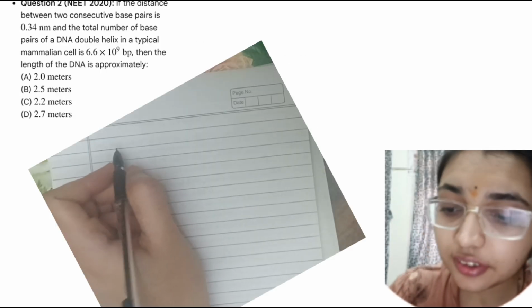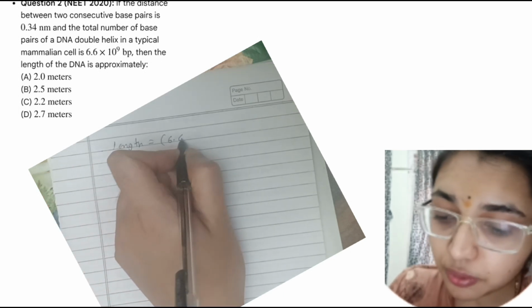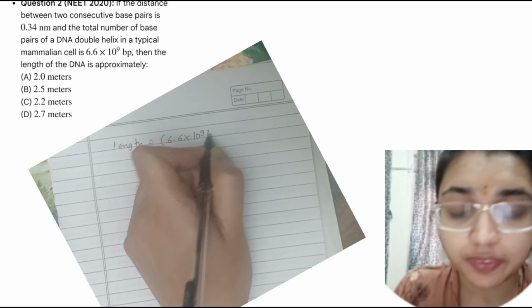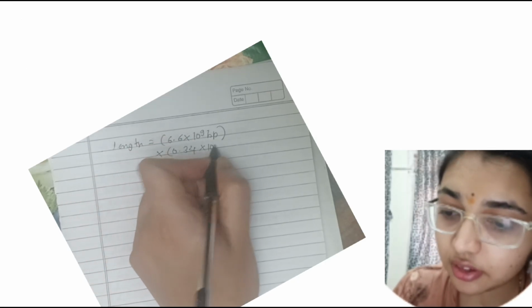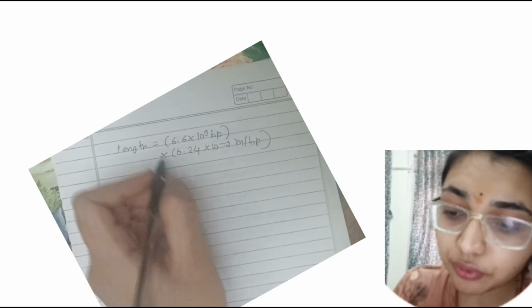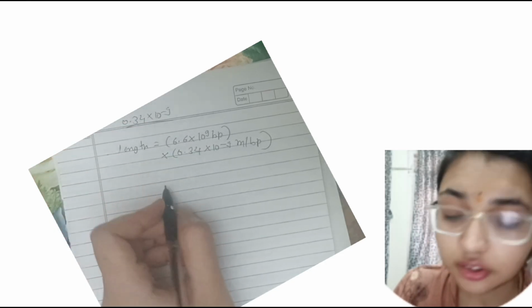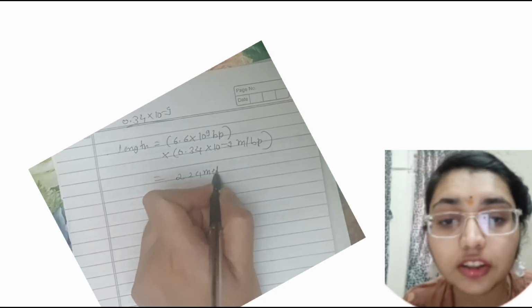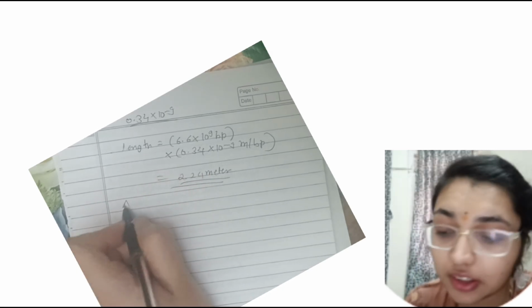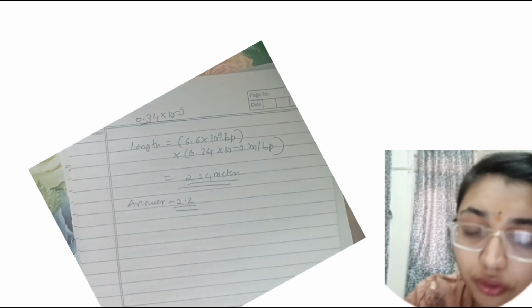So we'll write the length, that is 6.6 into 10 raised to 9 base pairs into 0.34, which will be converted from nanometer into meter, that is 0.34 into 10 raised to minus 9, which comes out to be 2.2 meter.